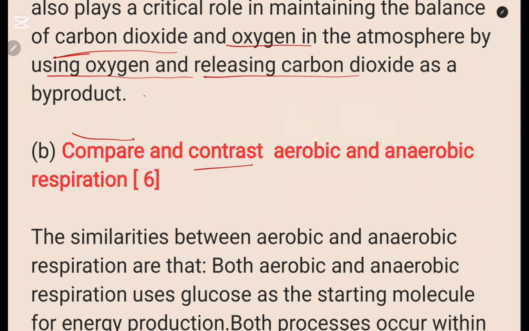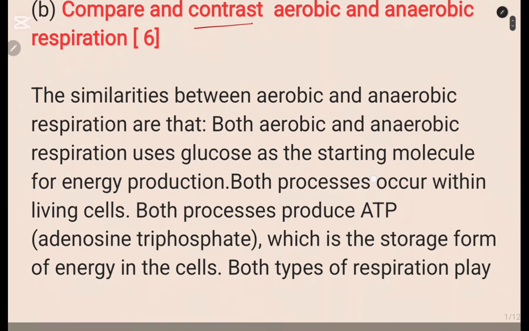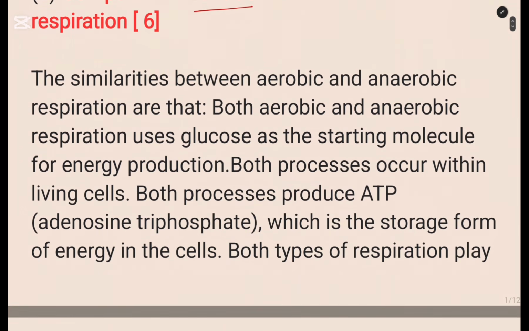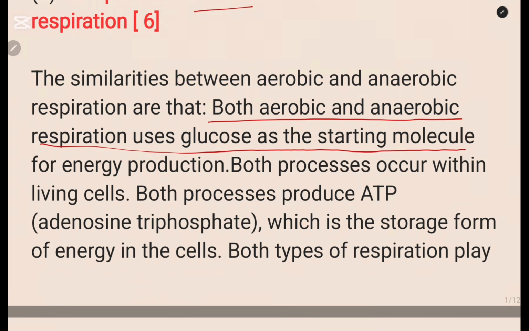So compare and contrast. All right, so the first part, we are going to write the paragraph for comparing. Okay, so let us start with the first part, which is for comparing. So you can say, the similarities between aerobic and anaerobic respiration are, you start writing, both aerobic and anaerobic respiration use glucose as the starting molecule for energy production.